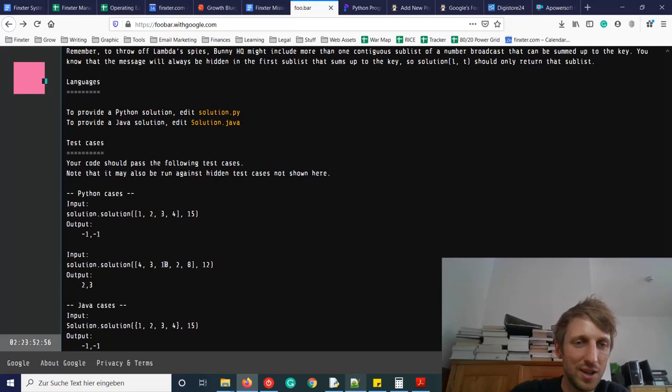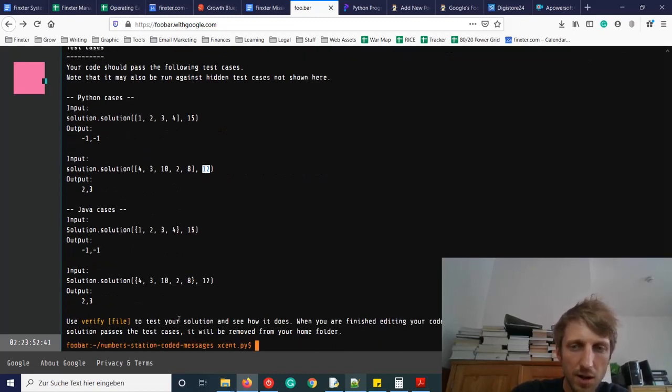So we have indices 2 and 3, indicating from list element 2 to list element 3, a subsequence that sums up to your target key 12. Then we can use the command verify and our file name to test your solution and see how it does. When you are finished, we use submit to submit an answer. If the solution passes the test case, it will be removed from your home folder.